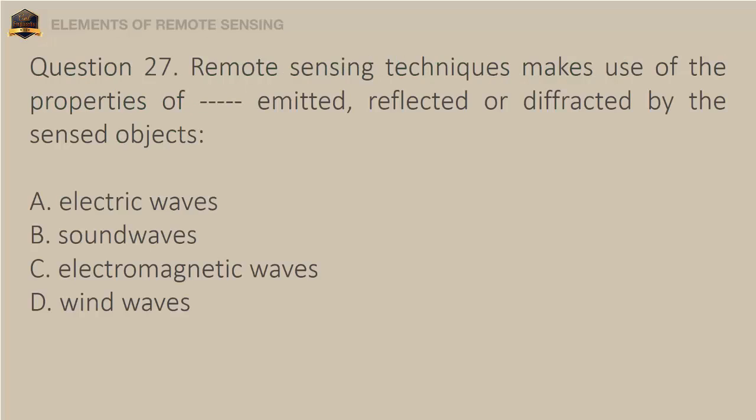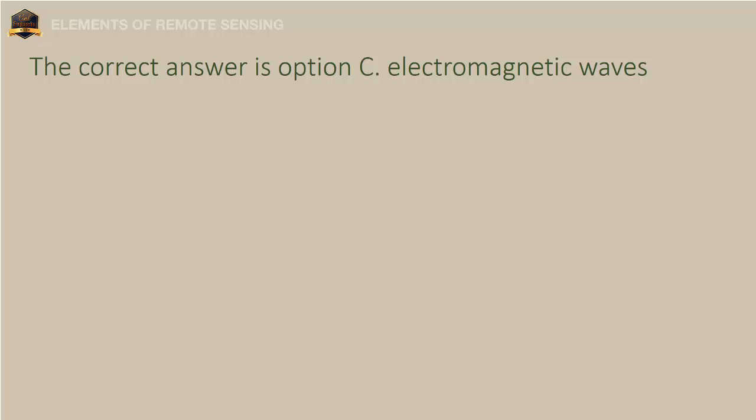Question 27. Remote sensing techniques make use of the properties of emitted, reflected or diffracted by the sensed objects. A. Electric waves. B. Sound waves. C. Electromagnetic waves. D. Wind waves. The correct answer is option C, electromagnetic waves.